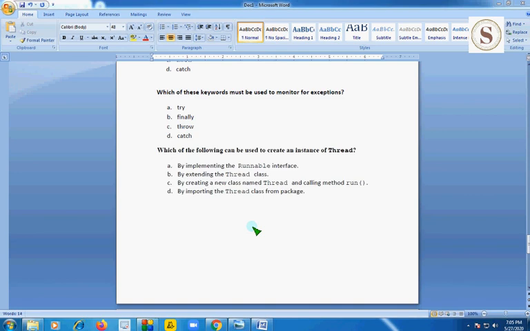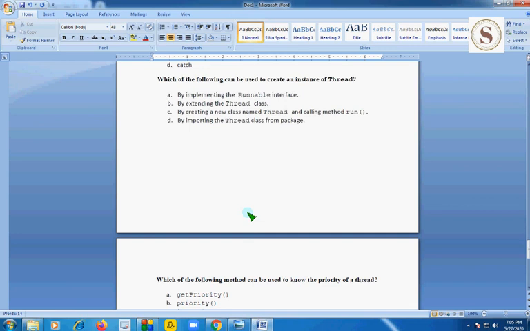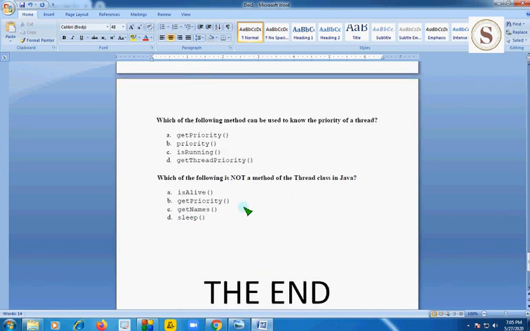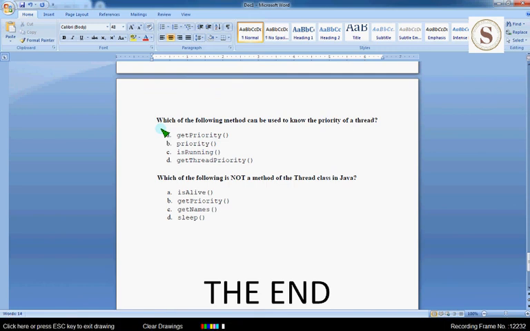And coming to the last two questions of this entire video, that is from 6th unit, which of the following method can be used to know the priority of a thread? Guys, here priority itself represents get priority. Get priority method, it is used to know the priority of the thread.